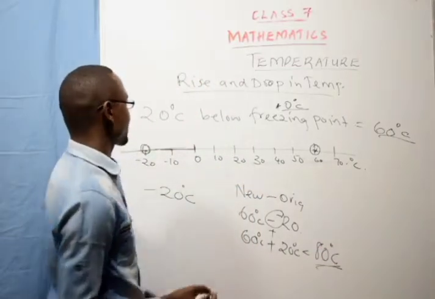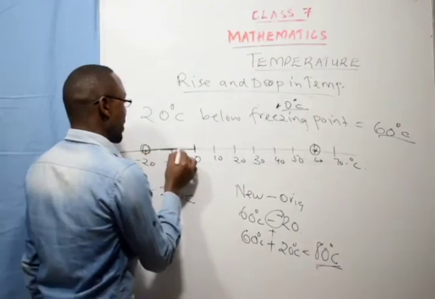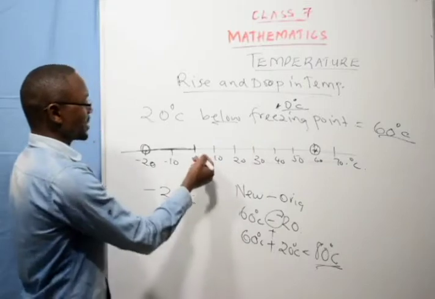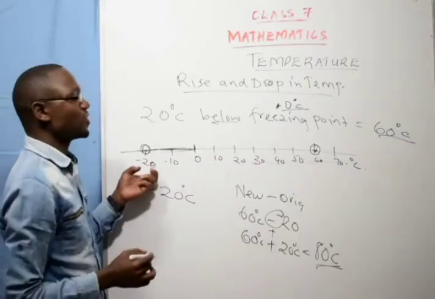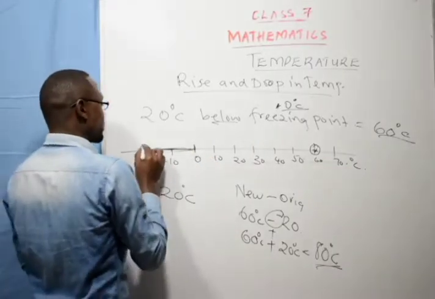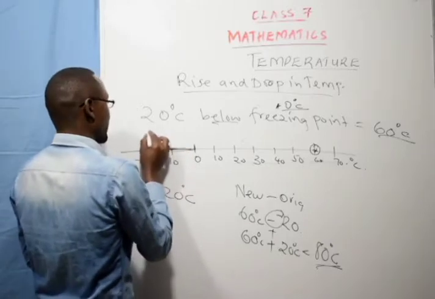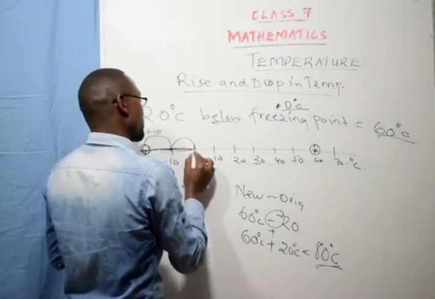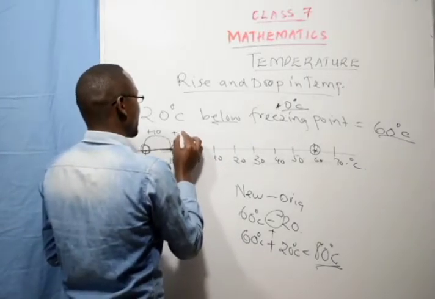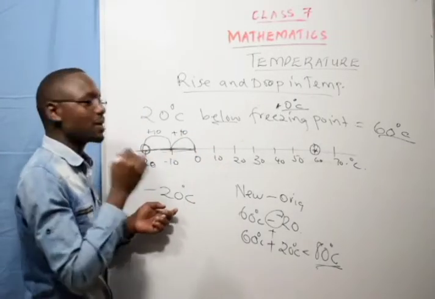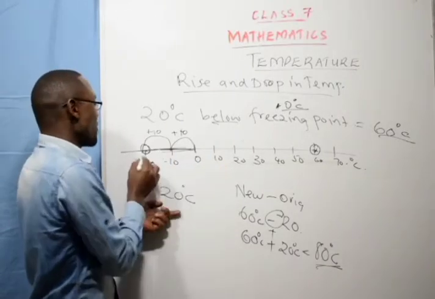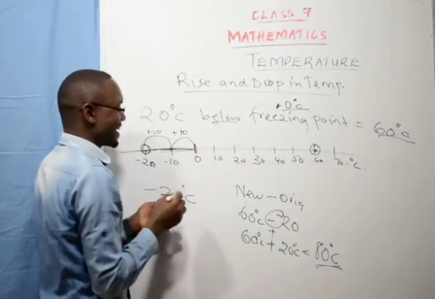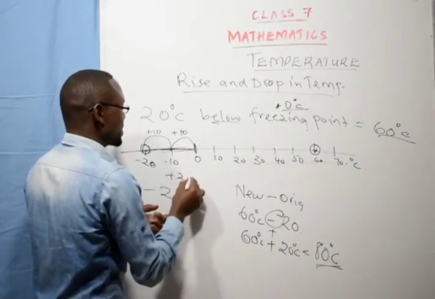How are we getting 80? Remember, it was minus 20 degrees, below the freezing point. That means it was on the negative side. So you have to heat until it comes all the way to negative 10. Here it has risen by plus 10. Then it went again to 0, with plus 10. Because we are heating, the temperature is rising. So from 20 degrees below the freezing point to 0 degrees, it had already gone plus 20.